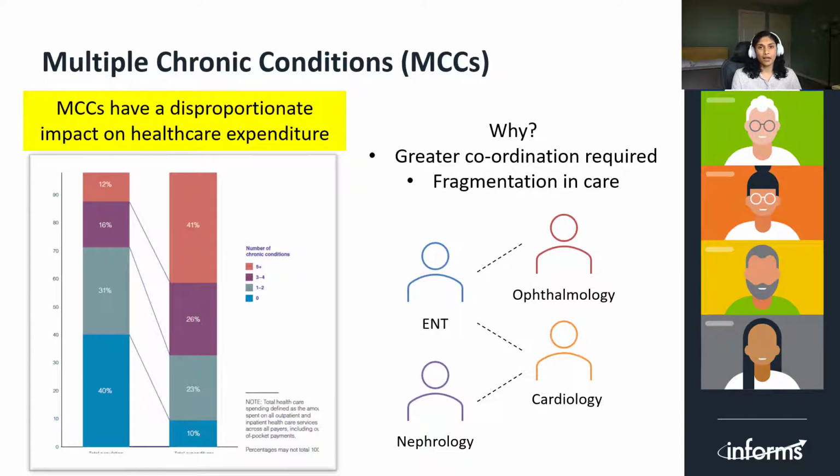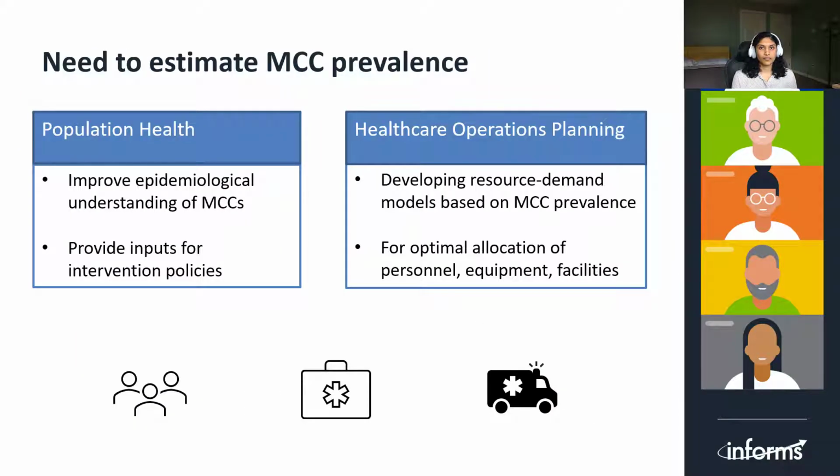Why is this the case? When patients present with MCCs, greater coordination is required amongst the different specialties due to fragmentation in care, which leads to higher overall costs. There is a strong need to estimate the MCC prevalence. Why? We can seek to improve the population health by improving epidemiological understanding of MCCs and provide inputs for intervention policies for public health. We can also develop resource demand models for personnel, equipment, and facilities planning.